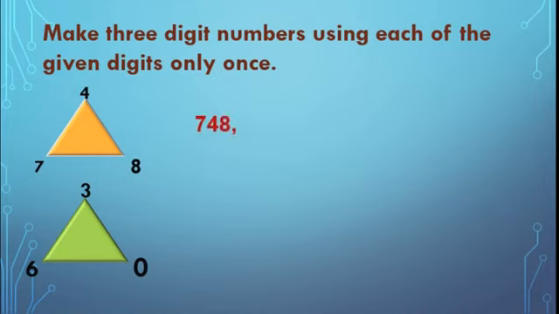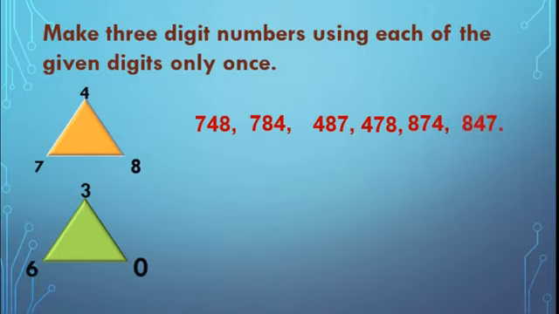Okay, now first one we will go through. See this 748. See in the clockwise direction. Then comes 784. I change the places of 8 and 4. Now I will take 4 as the first one. 487. Now 478. Now I will take 8 as the first one. First 8 in first place. Then 874.